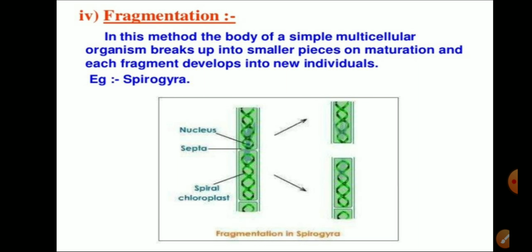It is a filamentous alga, as shown in the diagram. Upon breakdown, this filamentous alga develops into complete new individuals.